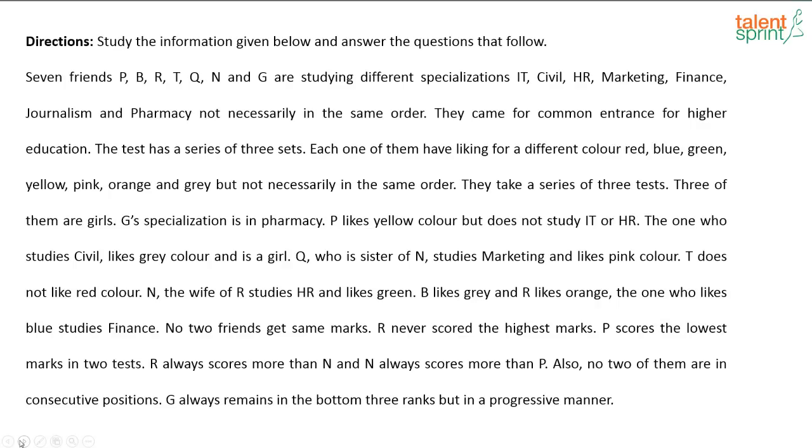Okay, so there are 7 friends with different specializations. They are taking an entrance examination and there are 3 test series, 3 sets of exams that happen, and each of them likes different colors: red, blue, green, yellow, pink, orange and grey. So based on that, some information is given. You have to solve and get the correct arrangement. So try this, take the next 1 or 2 minutes. Let me know once you are done and then we'll start solving it.